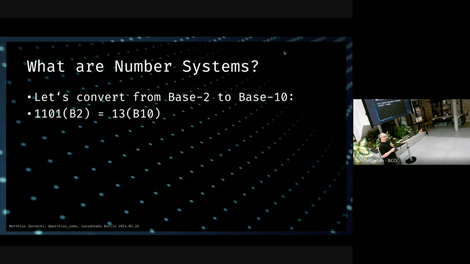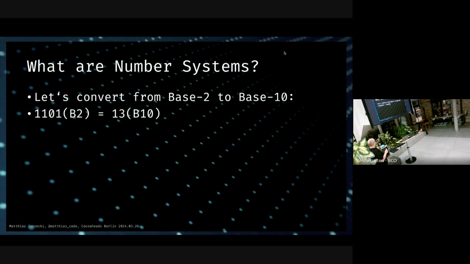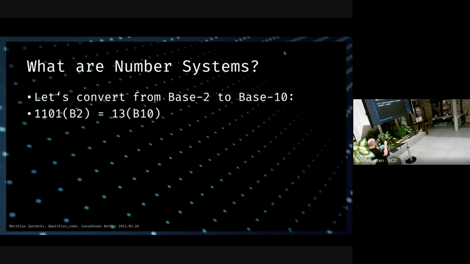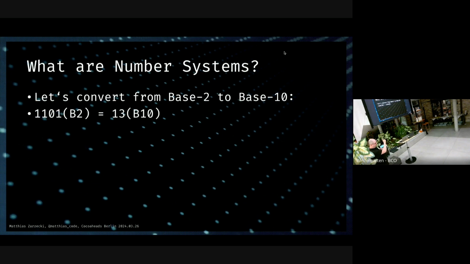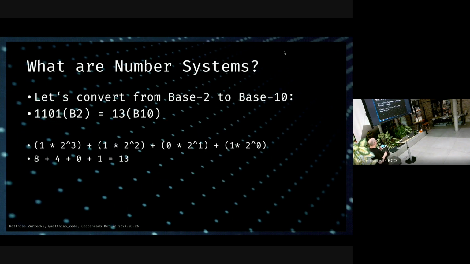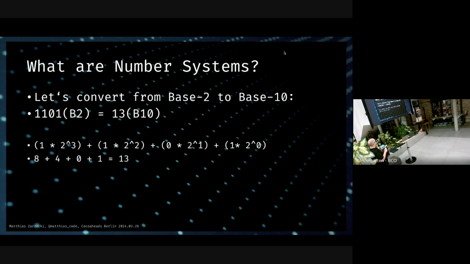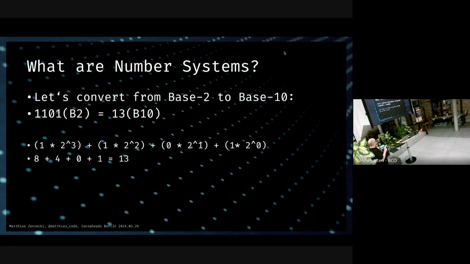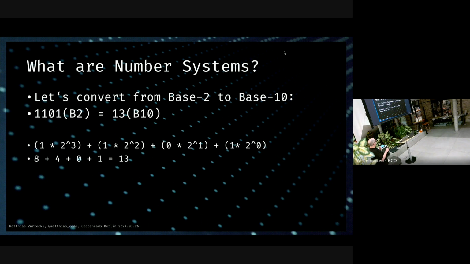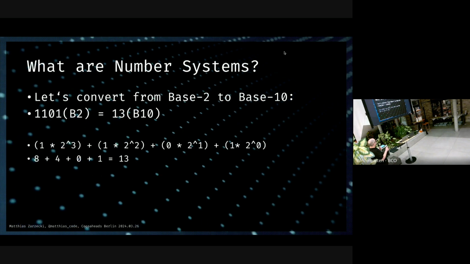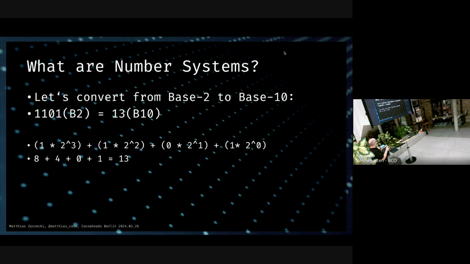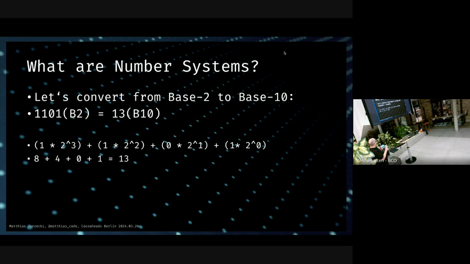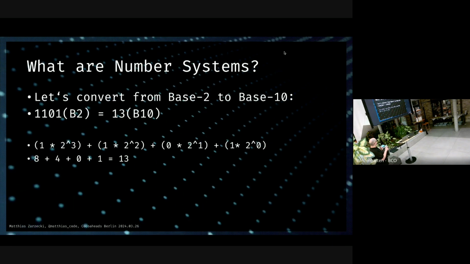Now, we still got to convert all of this. We're not done here. Let's do a test conversion from base 2 to base 10. So we start at 1101 from base 2, and this is going to be 13 in base 10. I'm going to do a bit of cheating here. The way we do this, as we had at the very beginning, is we take these place values and multiply them by our base to the power of the index counted from the right. So the rightmost value is 1 times our base to the power of 0. Here we have to the power of 1, base to the power of 2, to the power of 3. And this comes out to 8, this comes out to 4, this comes out to 0, this comes out to 1. This is 13 in base 10.